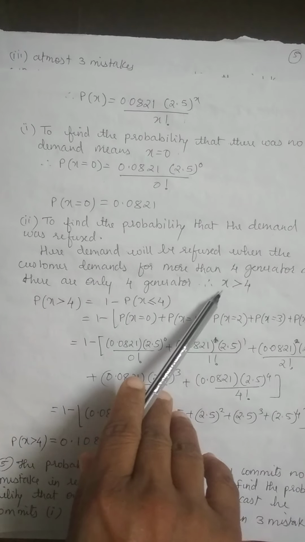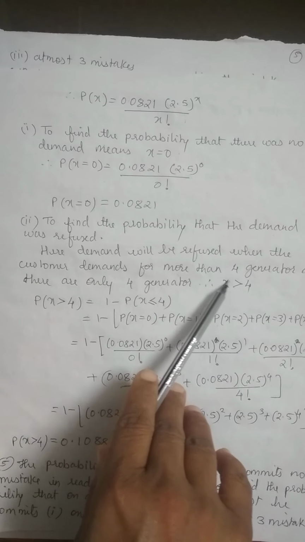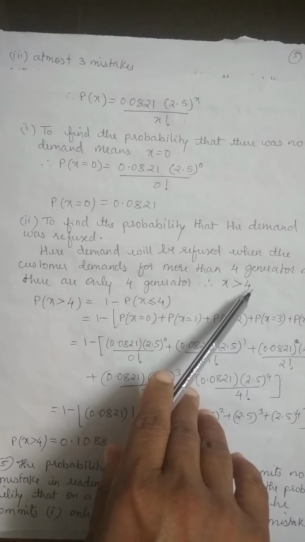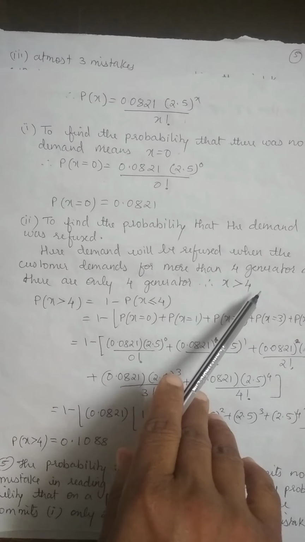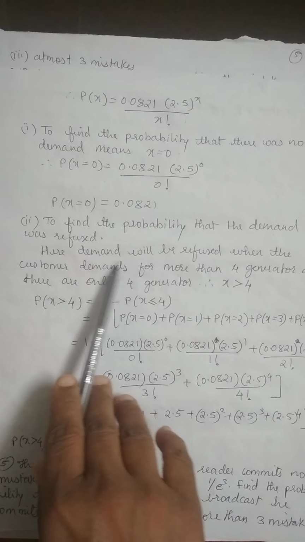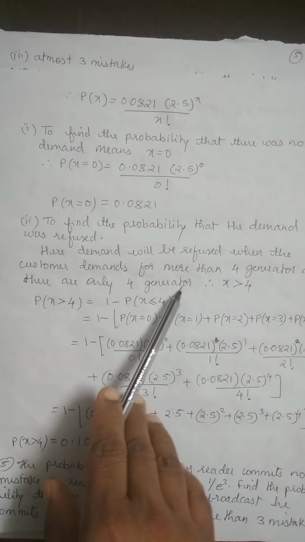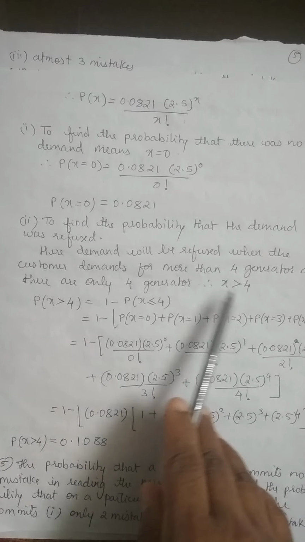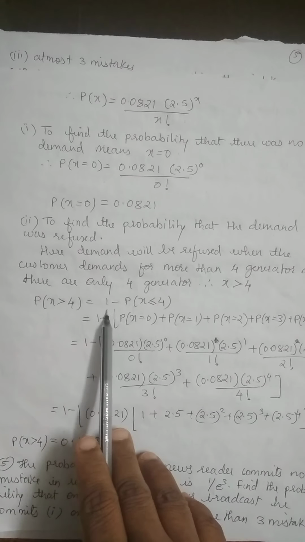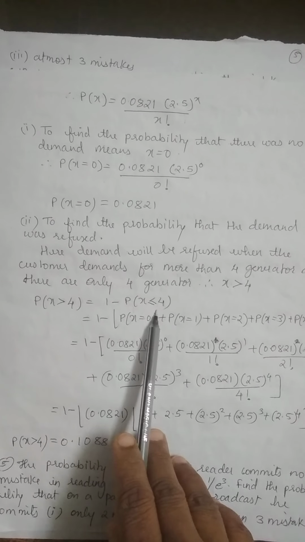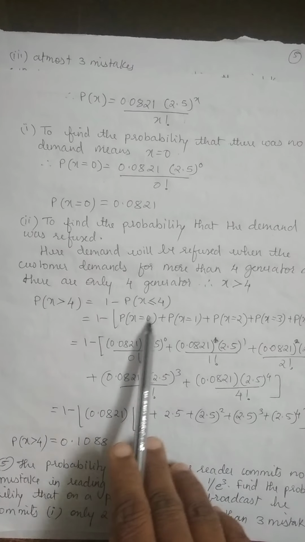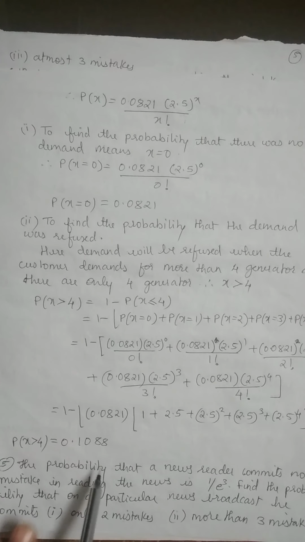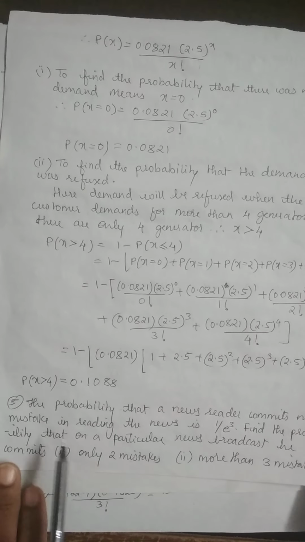So I have to take x greater than 4. If he asks for 4 generators, he can give. But if he asks for more than 4, then we cannot accept this supply. Hence we are going to take x greater than 4, which can be calculated as 1 minus P of x less than or equals to 4. And you know how to calculate this. Substituting the values, we will get the probability of x greater than 4.